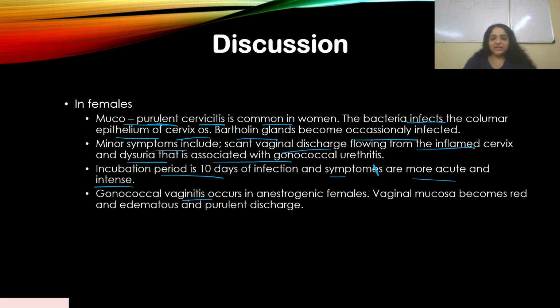So gonococcal vaginitis occurs in anestrogenic females. The bacteria can also infect the vagina in females that are anestrogenic, that means pre-puberty females or menopausal females, where estrogen levels are low in the body. This is an interesting fact. The vaginal mucus becomes red and edematous, with purulent discharge. Edematous means it accumulates fluid, and purulent discharge means it contains pus.